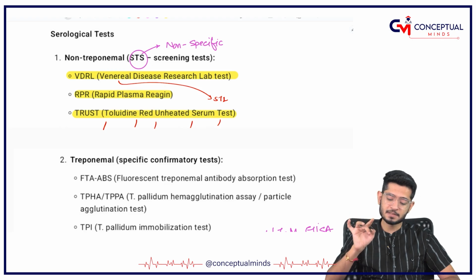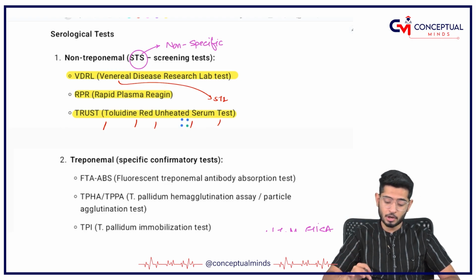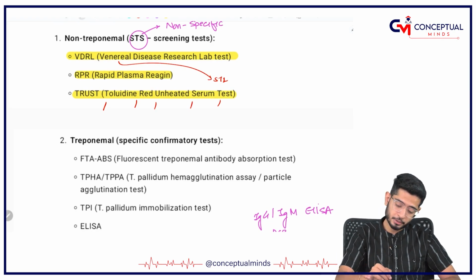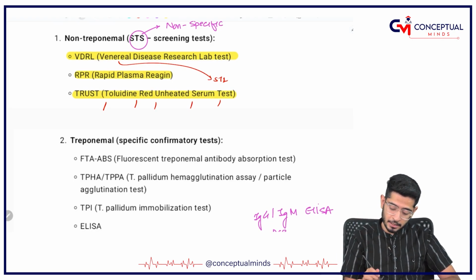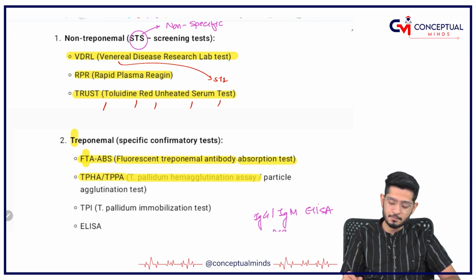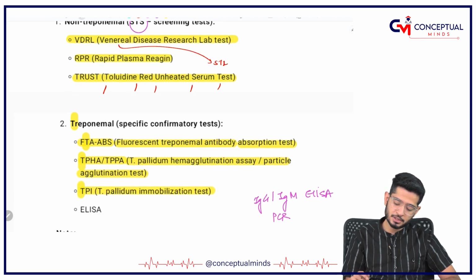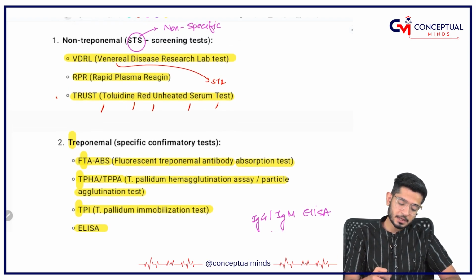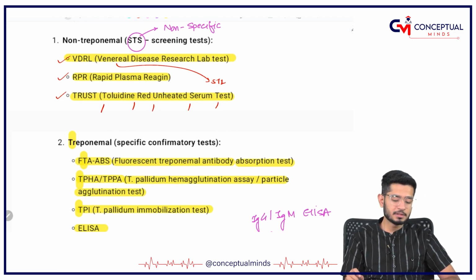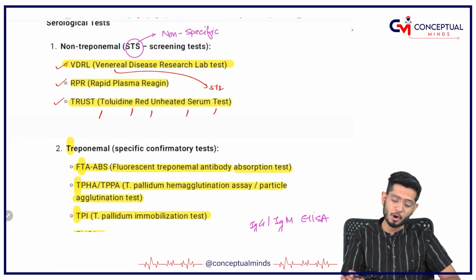These are not specific for Treponema, because the ones which are specific for Treponema have the word Treponema in them. Like FTA-ABS, fluorescent treponemal antibody absorption test. So, T is there, T for Treponema. TPHA, Treponema pallidum hemagglutinin assay or particle agglutination test, again T. TPI, Treponema pallidum immobilization test, and of course, ELISA is also Treponema specific, whereas the RPR, the VDRL, these are non-specific, okay, non-specific ones.